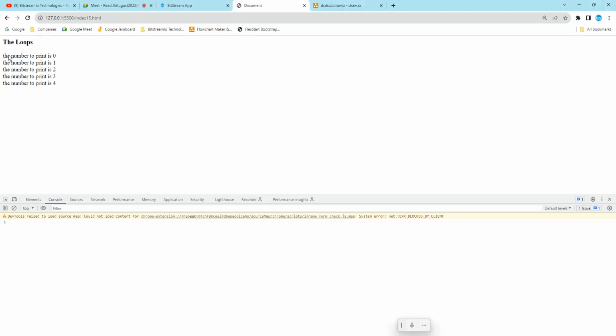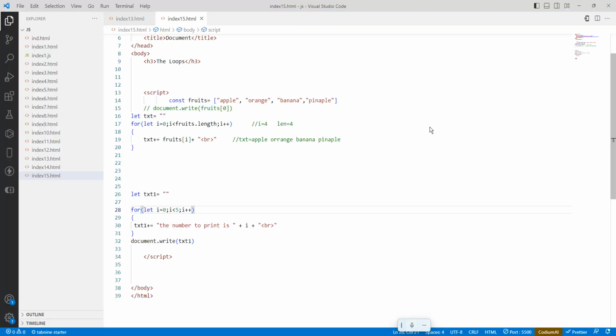Got it? So this is how it is printed. We can print an array, a student list or a teachers list. Many things will come.